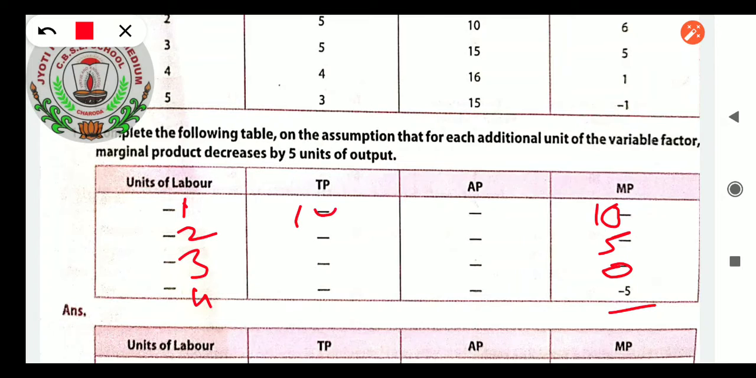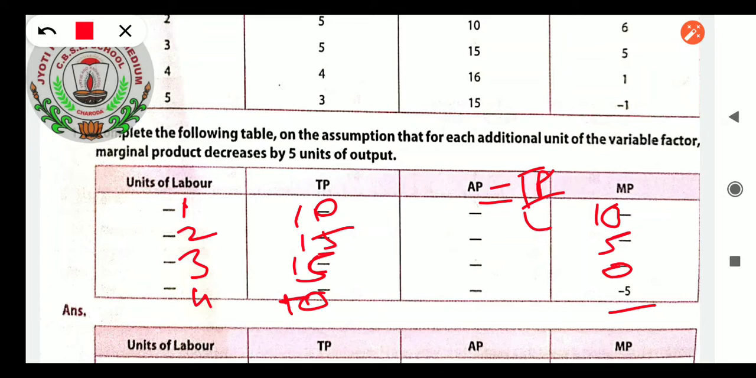So it will be 10, 15. Then here it is 15. Here also 15. 15 plus 0, 15. 15 minus 5, it will be 10. So TP I found, AP equals TP upon L. Do it, you can get it.